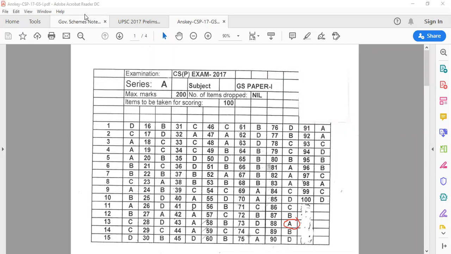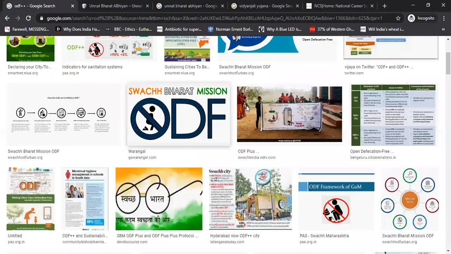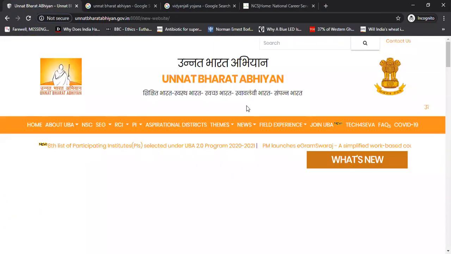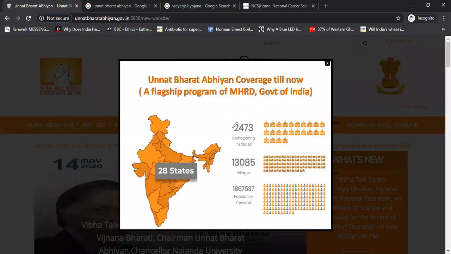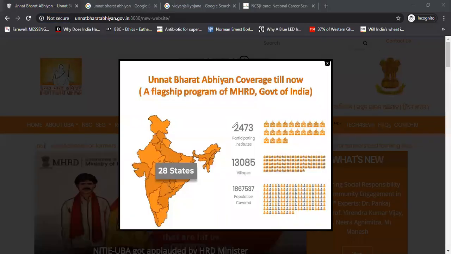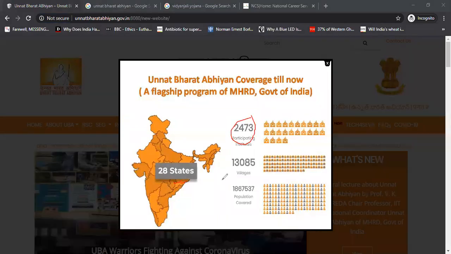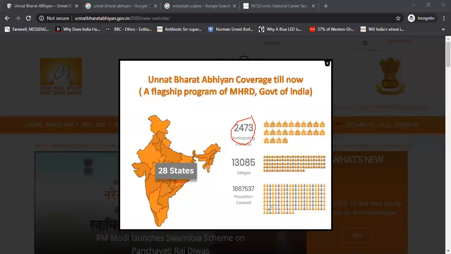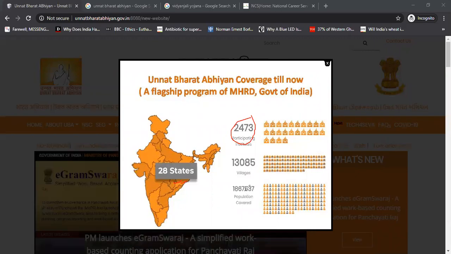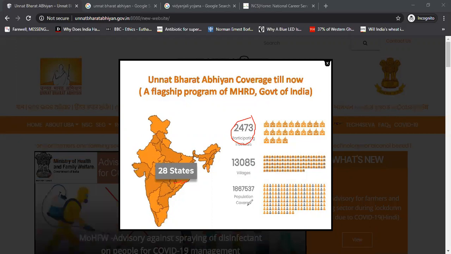So Vidyanjali Yojana, Unnat Bharat Abhiyan, ODF++, we have just seen. So this is the site of Unnat Bharat Abhiyan. Hope you can see it. When you open the Unnat Bharat Abhiyan site, they will directly tell you that there are 2,473 participating institutes, 28 states covered up until now, and these many villages. How much population? 18,67,000 population they have covered. So Unnat Bharat Abhiyan is doing great work.